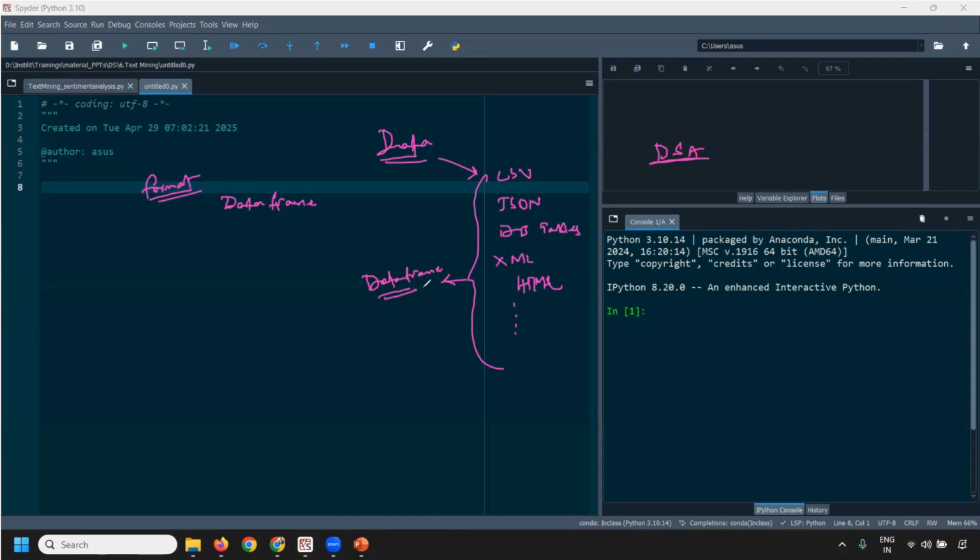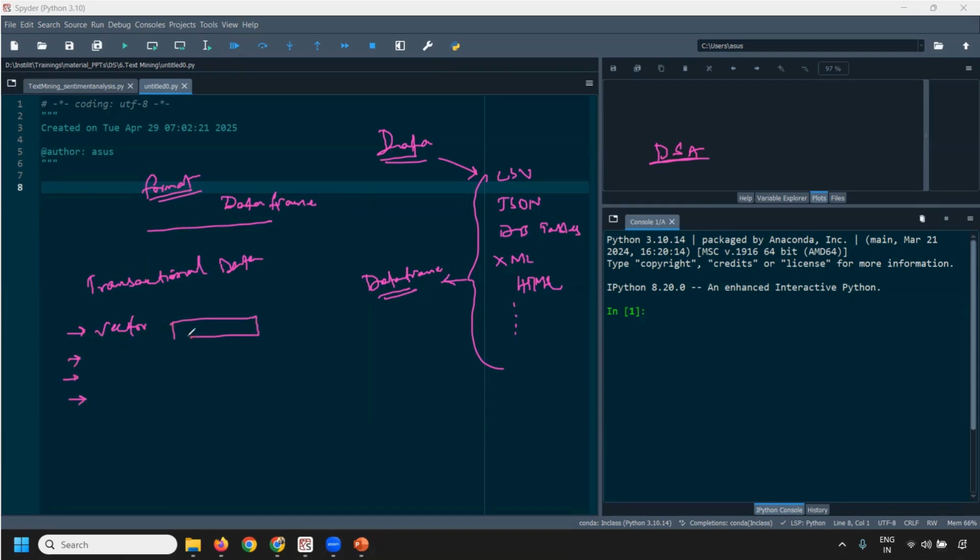Dynamically, it reads that. But there are certain formats which cannot be directly loaded into a data frame format. And we have seen, right? For example, transactional data. That means every record is a vector, and we have a collection of vectors like this.